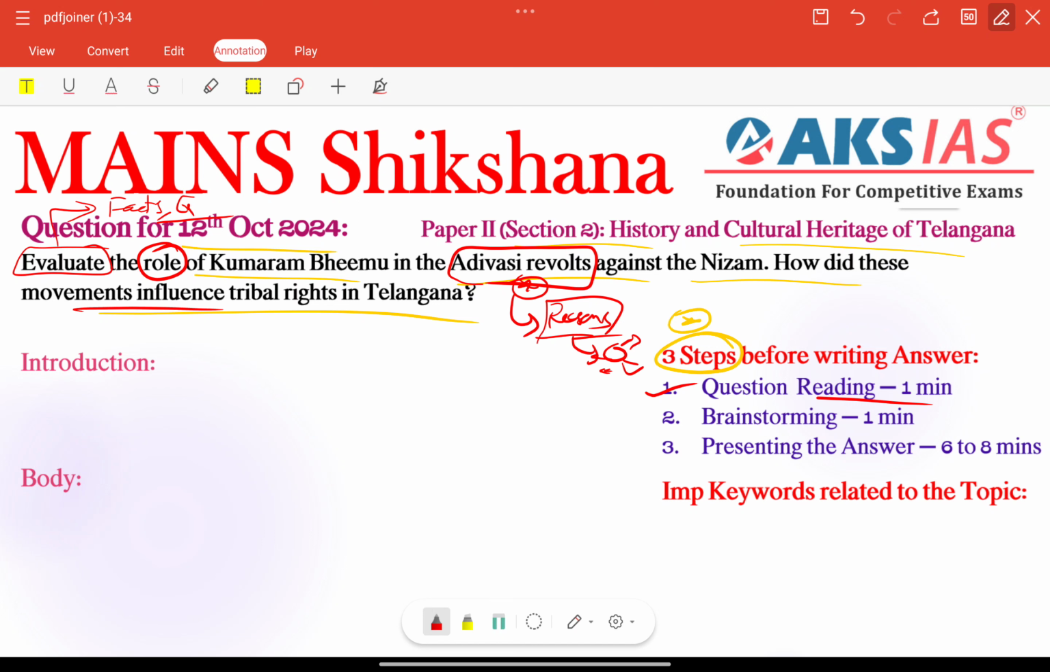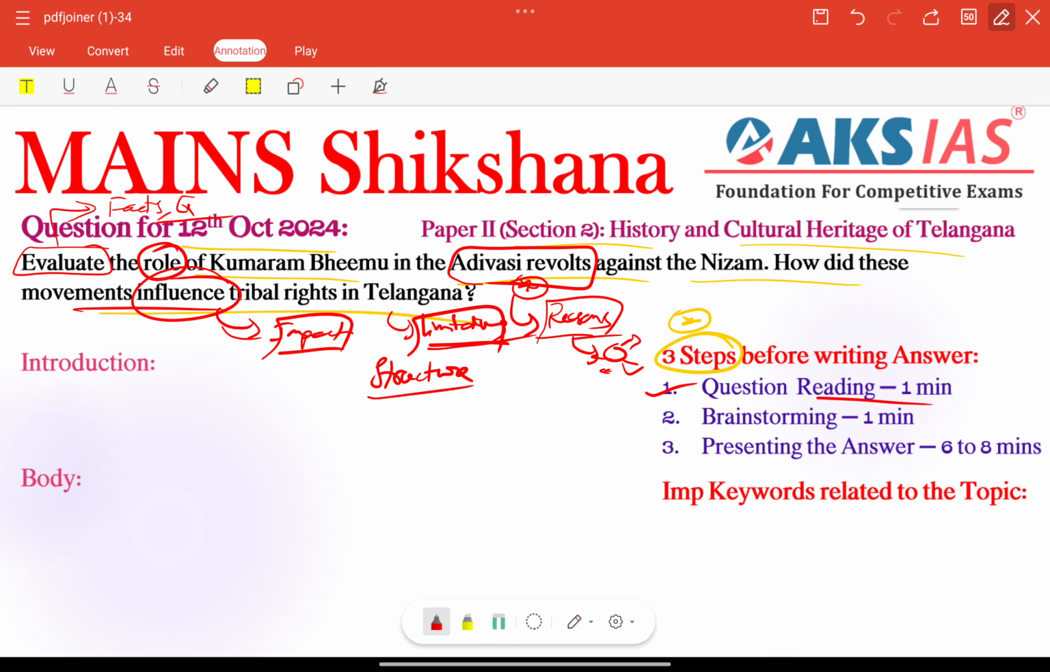How did these movements influence? Influence means here we need to focus on providing some consequences or impact, right? So impact is the important keyword here. In the conclusion itself we can connect some limitations, especially of these movements. So this is the perfect structure.